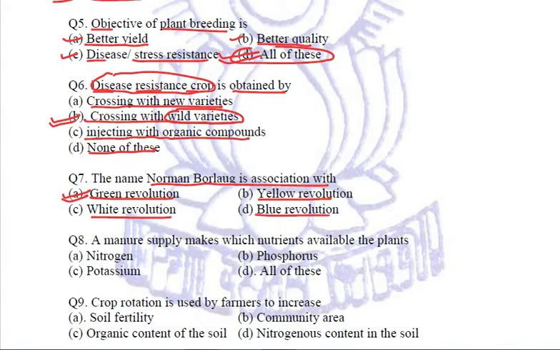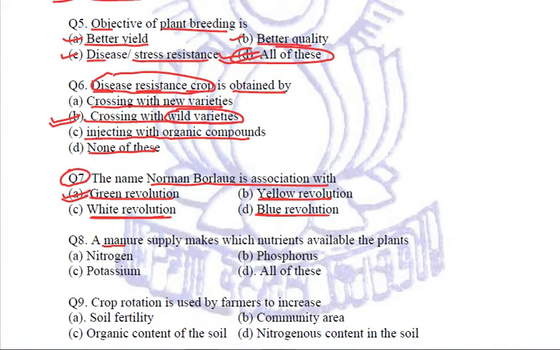The Yellow Revolution relates to oil, Blue with fish, and White with milk. And Norman Borlaug is associated with the Green Revolution. Again, a question for which, if you are aware of the answer, very good. Otherwise, you need to note it down.